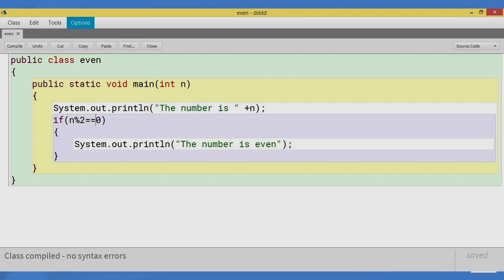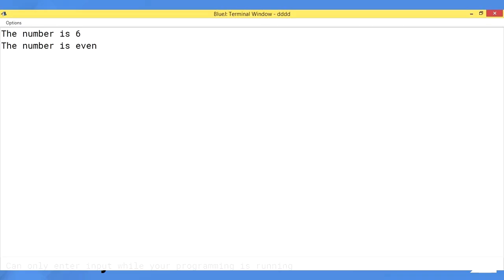In this slide, I have kept a program. The program deals with even number. Here, as the condition evaluates to true, the statement within the block is executed. So the program is public class even, public static void main. In that we are using int n. System.out.println, the number is plus n. Plus n will display the number in the output terminal. Now the condition: if n modulus 2 is equal to 0, if the number is even, it has to print true, or else it has to print false.